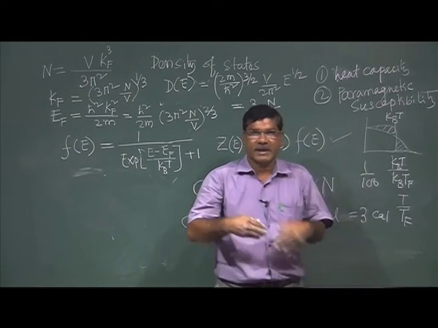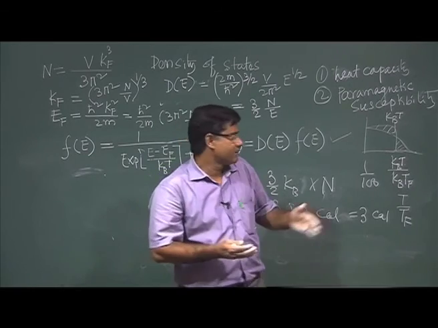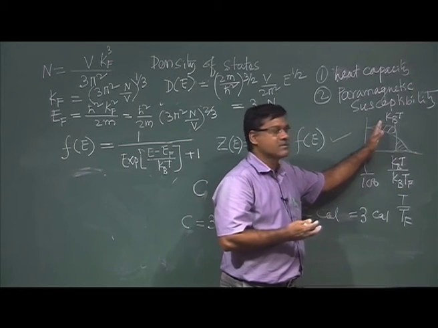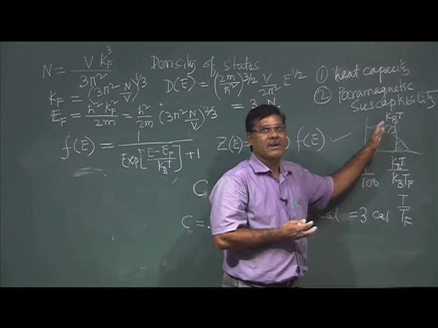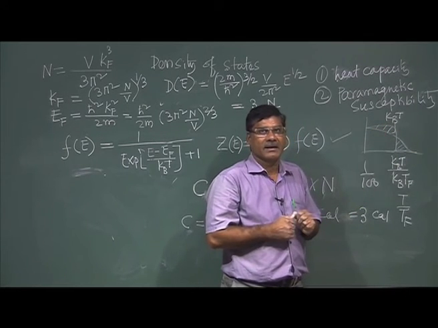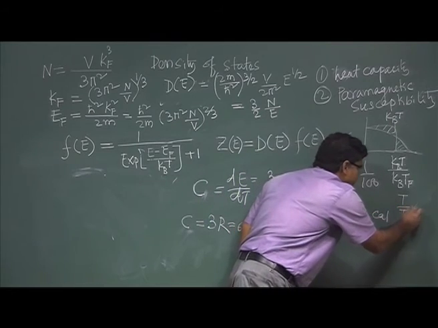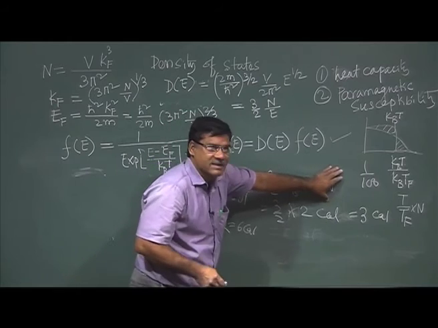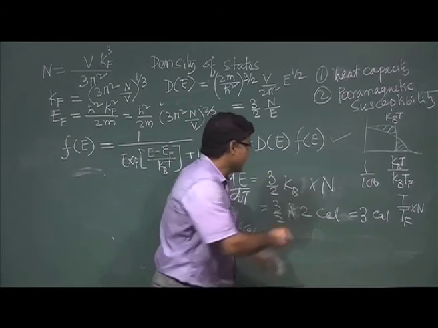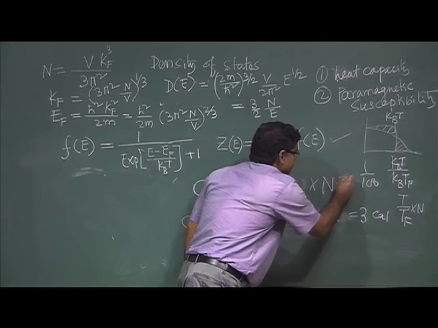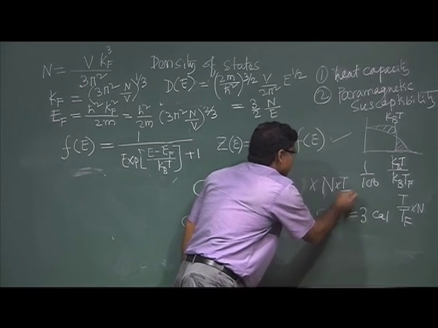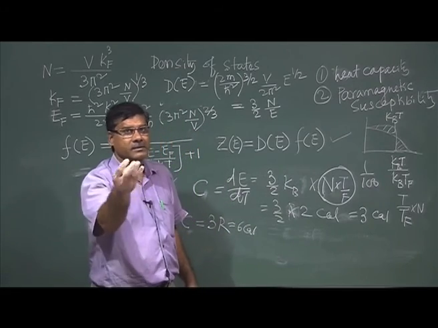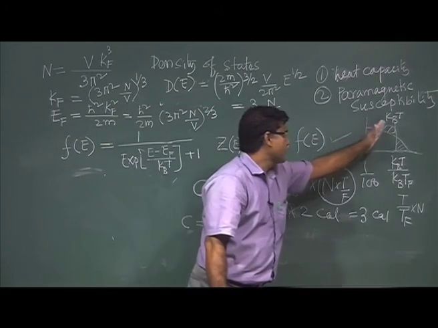That gives the fraction of the total n electrons that will have the kinetic energy. So, generally we use this factor. It is not all electrons, only this fraction. So, this is the number of electrons that will get thermally excited.